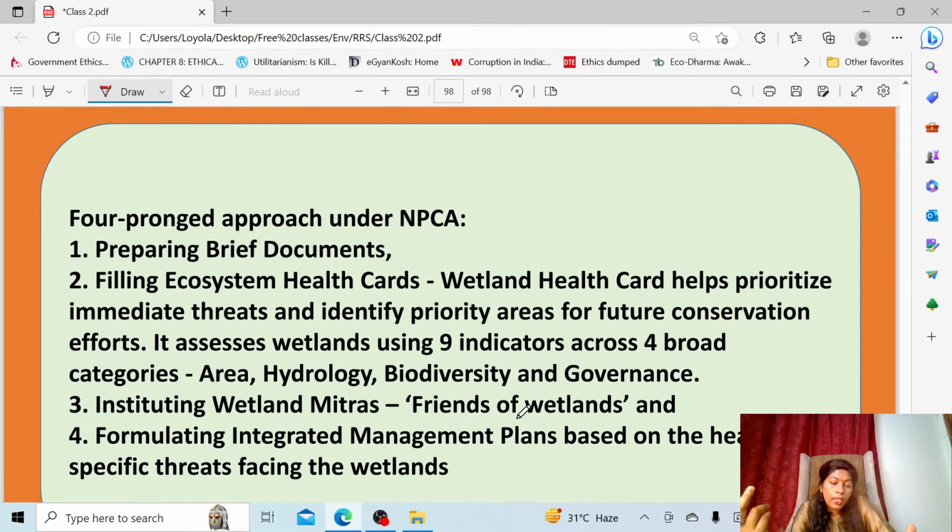Then you come to the aquatic. In the aquatic, only a few are important. Rivers are there, lakes are there, ponds are there, but don't study all those things. You study corals and mangroves. Now and then questions will come on corals, and alternatively they will be asking a question on mangroves. Then comes wetland. Wetland is a very important ecosystem. And seagrass, I have not added here, but seagrass is also an important ecosystem. Like the benefits of seagrasses and the location of seagrasses, you have to see.